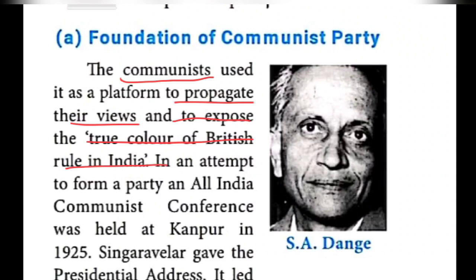That is why the British disliked the communists. Moreover, they formed a party, the All India Communist Conference, which was held at Kanpur in the year 1925.